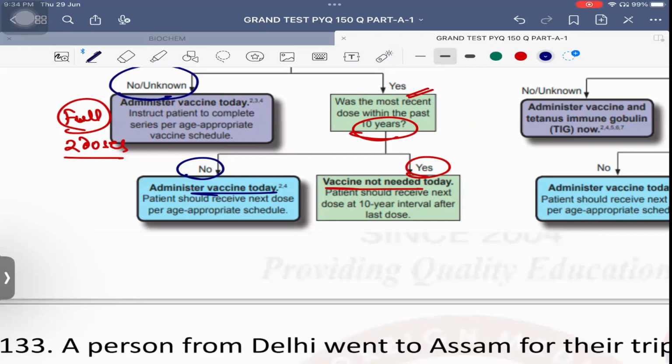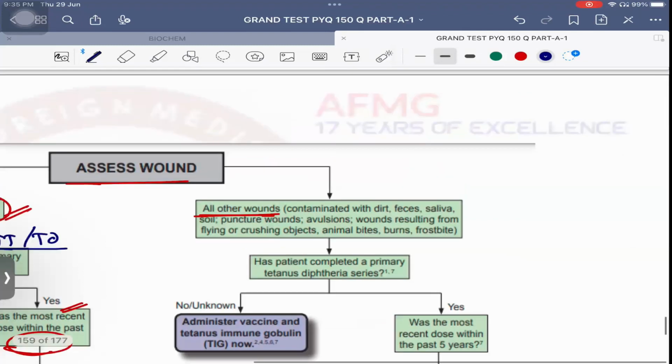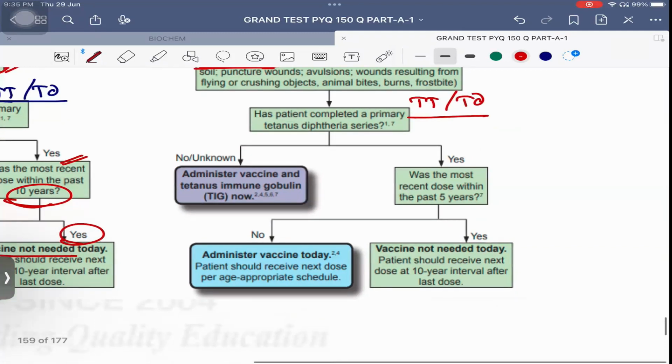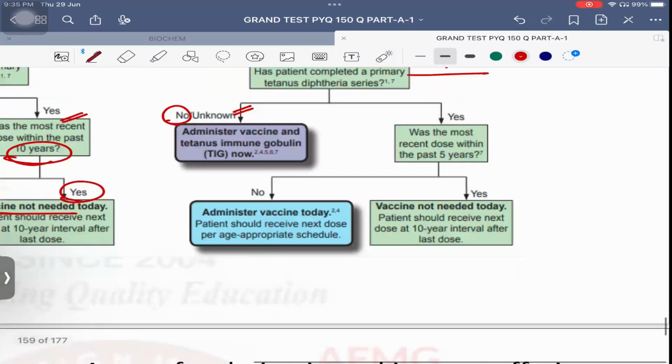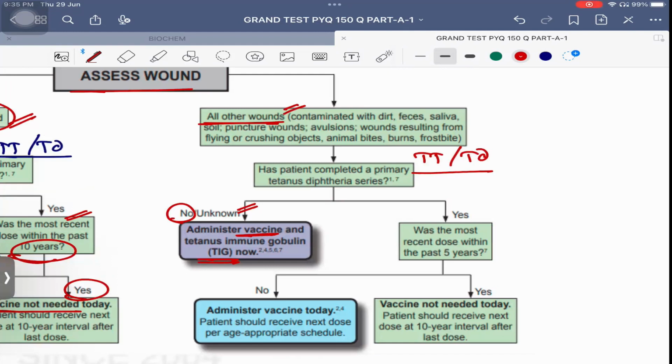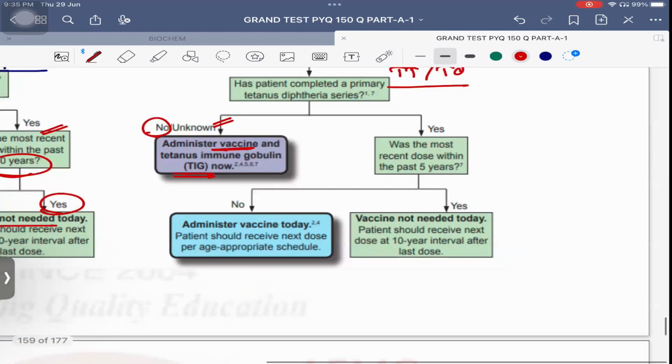Please remember, you have to administer the vaccine today, but how many doses? 1 dose. Which dose? Booster dose only. Next, if it is any other type of wound, you again need to see whether the patient has taken the TT or TD vaccine or not. If the immunization status is unknown, or the patient has not taken the vaccine, then administer the vaccine, but along with that also administer immunoglobulin because it is another, infected type of wound. If it was clean minor, only the vaccine was required.